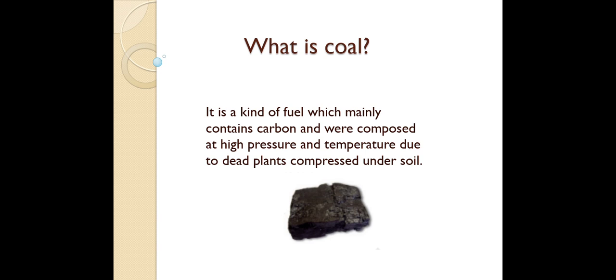So, see, coal is a kind of fuel which mainly contains carbon and was formed at high pressure and temperature due to dead plants compressed under soil. So there you can see a picture of coal. This is a kind of fuel which mainly contains carbon and was formed from dead plants when they are compressed under soil, and at high pressure they are converted to coal.